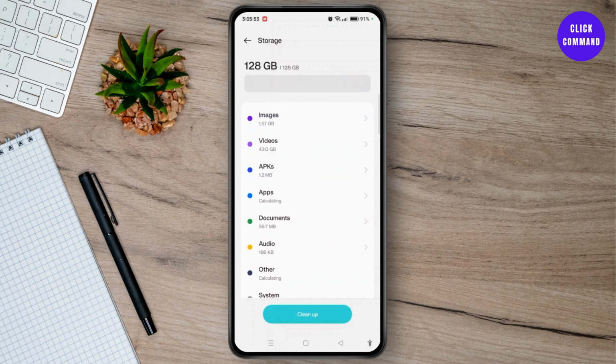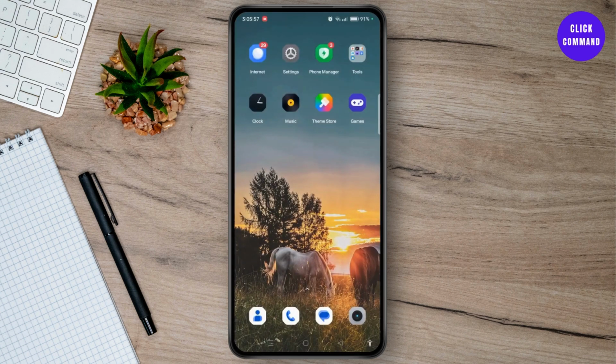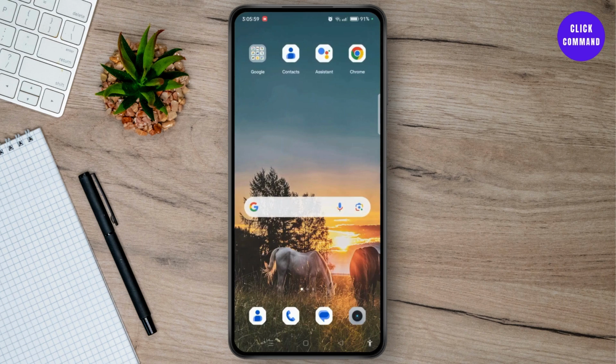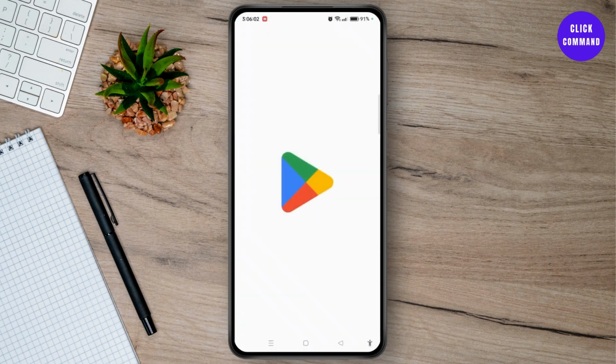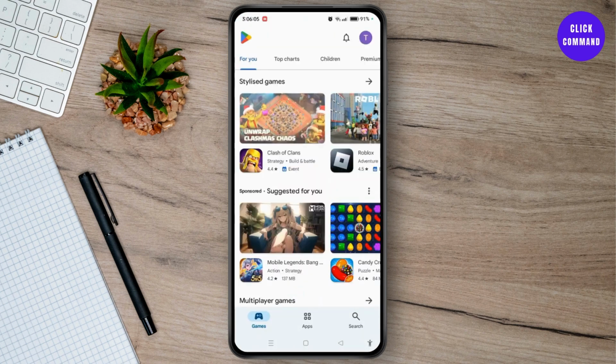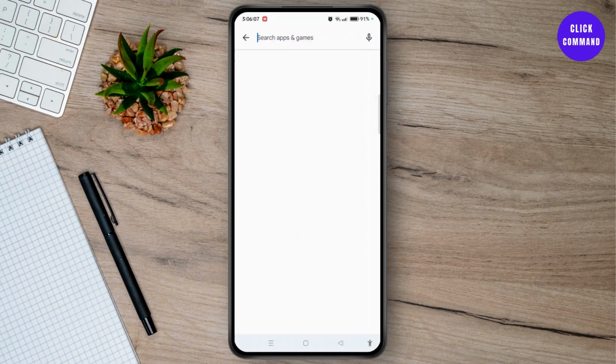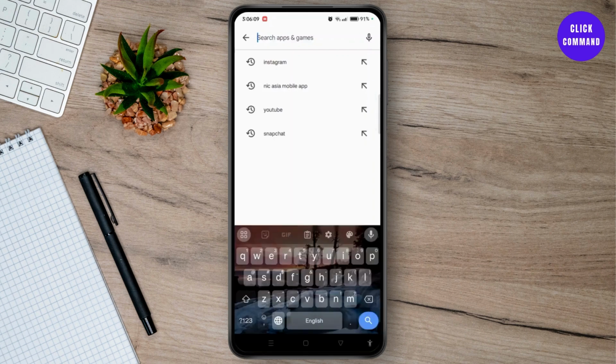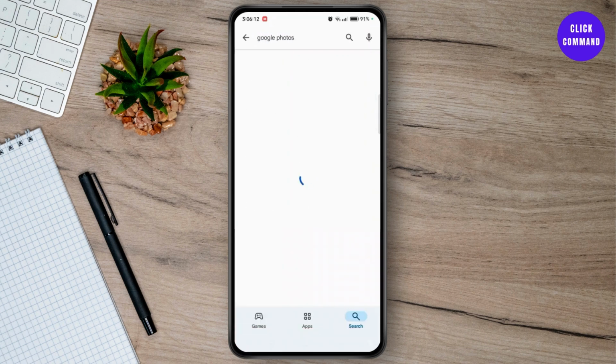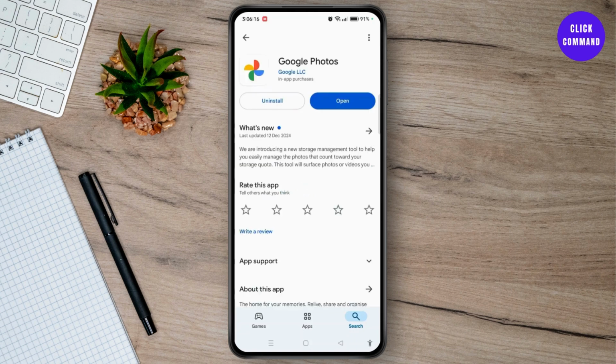Sometimes outdated applications can cause issues. Make sure your camera or photos application is up to date. For that, you need to head towards Google Play Store and simply search for the application that you have been using, like camera or simply Google Photos. So let's check for Google Photos. If there are any updates, tap the update button and update it to the latest version.